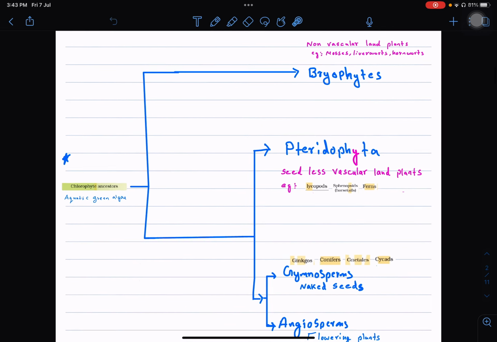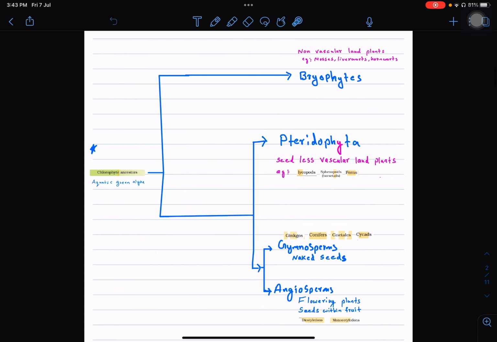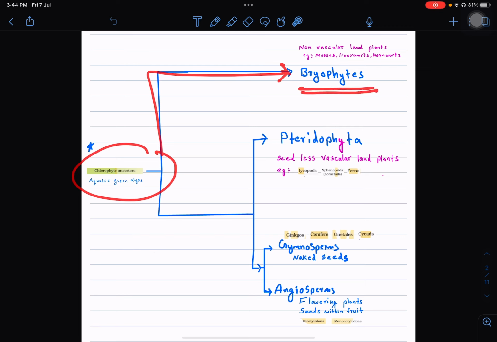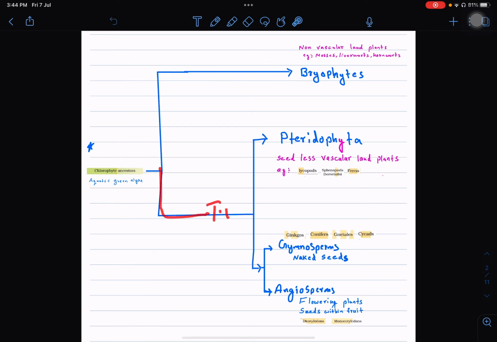Now let's go to a short phylogenetic tree of plant evolution. Everything starts from chlorophyte ancestors, the aquatic green algae. Aquatic green algae are the ancestors of all types of plants which you can see right now. From these chlorophyte ancestors, the non-vascular land plants, bryophytes, evolved, like mosses, liverworts, hornworts, etc. From the chlorophyte ancestors, tracheophytes also evolved. Tracheophytes are plants having tracheids, a conducting system like xylem, phloem, etc.